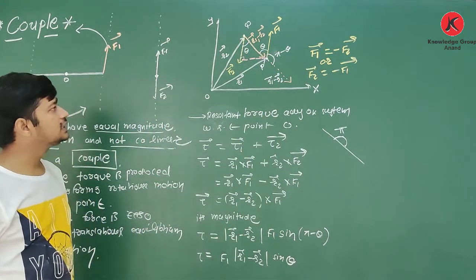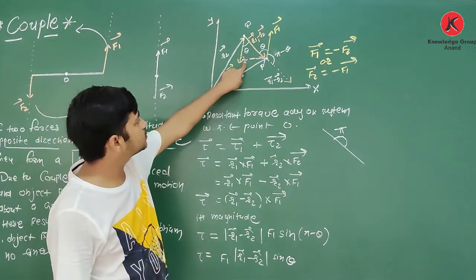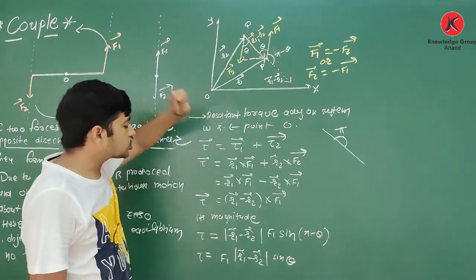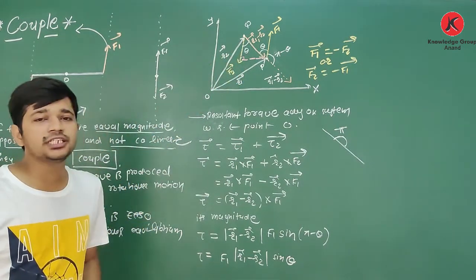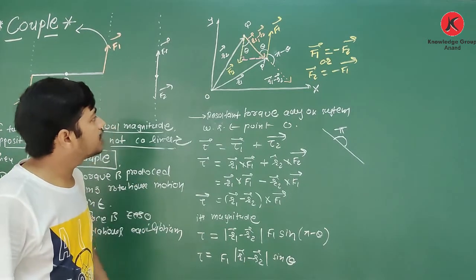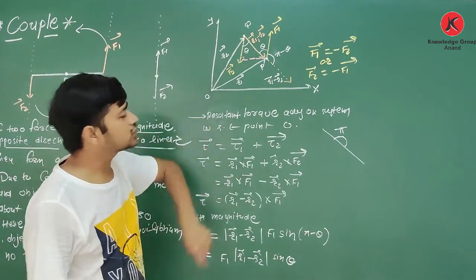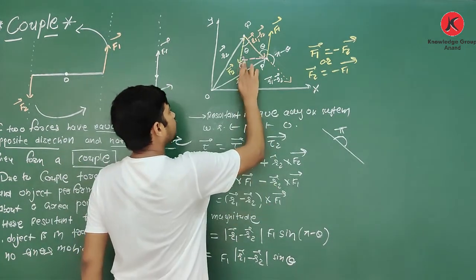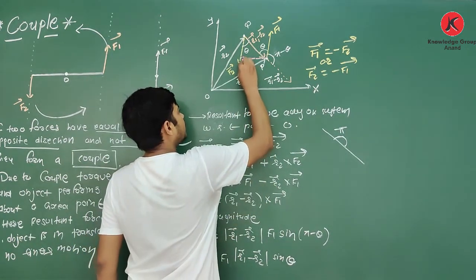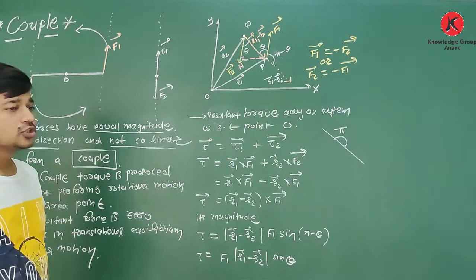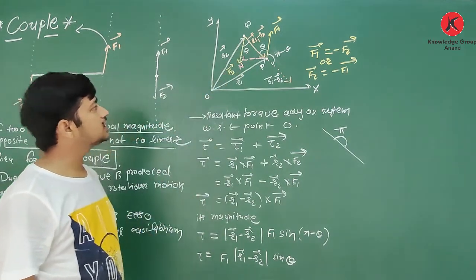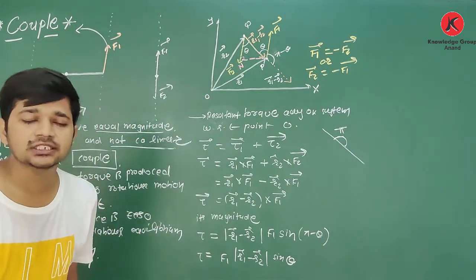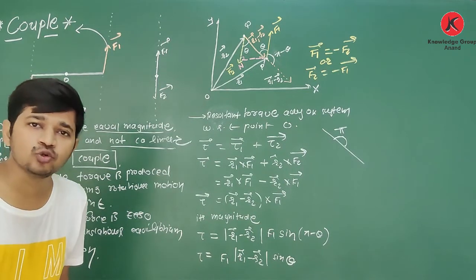So this distance, this pink chalk, is the shortest distance between the two forces. Let it be named N, since O is already given. So this NP is the shortest distance between the two forces.